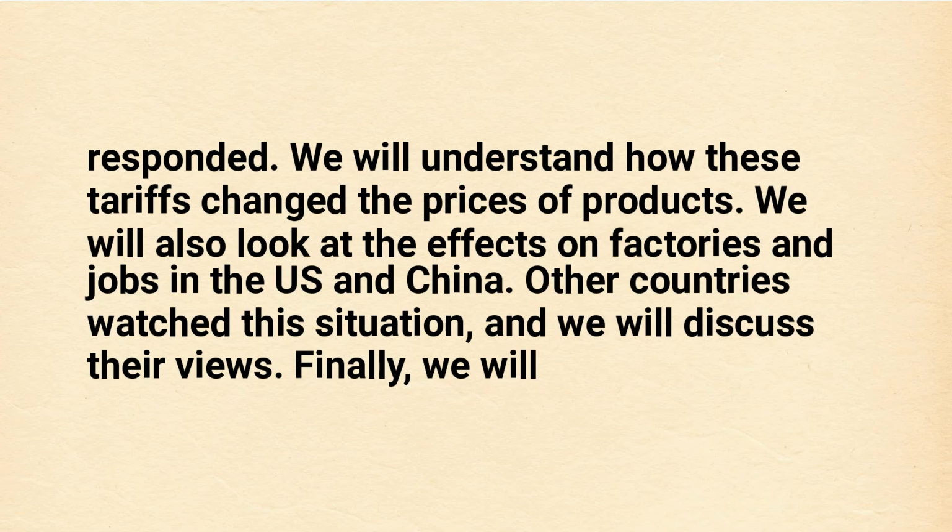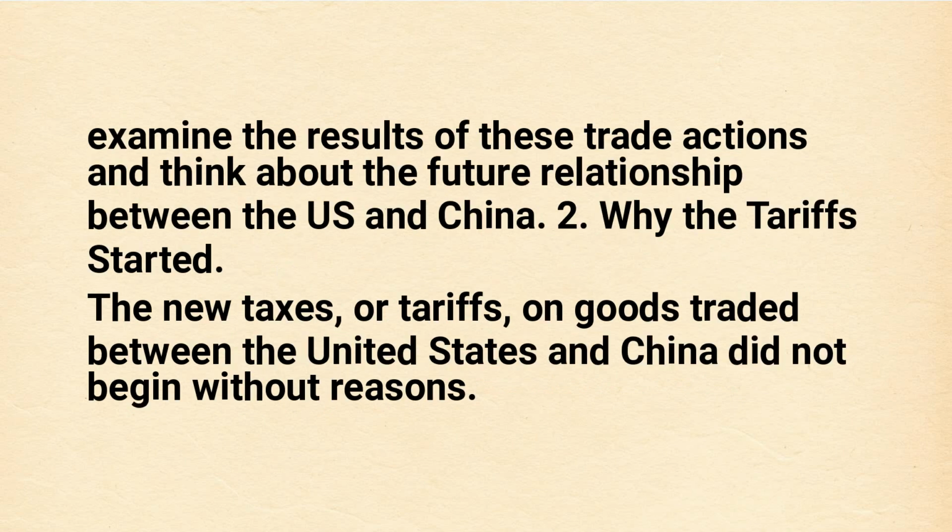We will also look at the effects on factories and jobs in the U.S. and China. Other countries watched this situation, and we will discuss their views. Finally, we will examine the results of these trade actions and think about the future relationship between the U.S. and China.